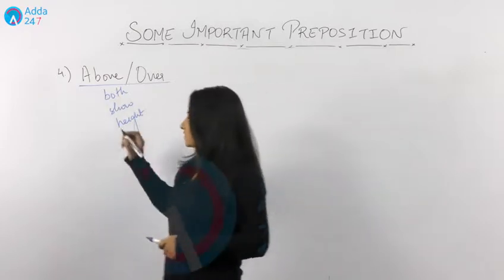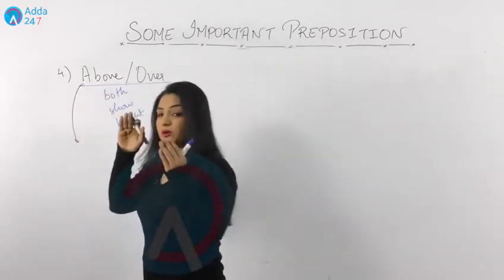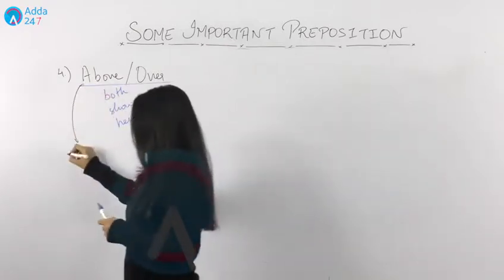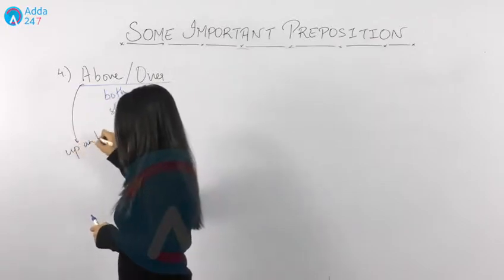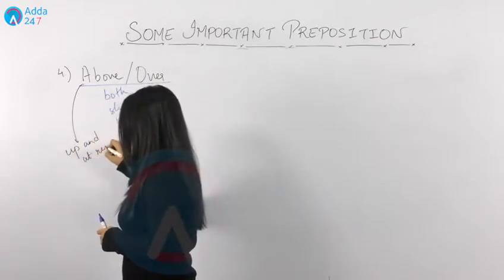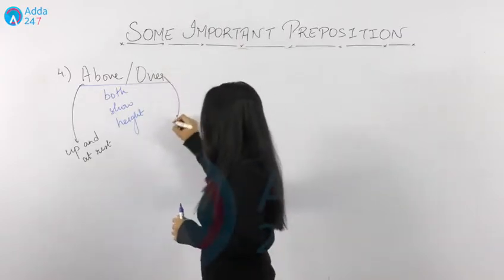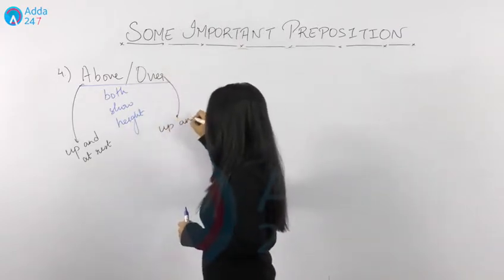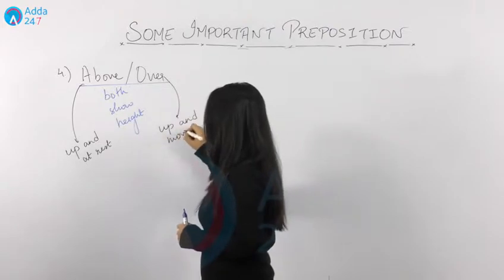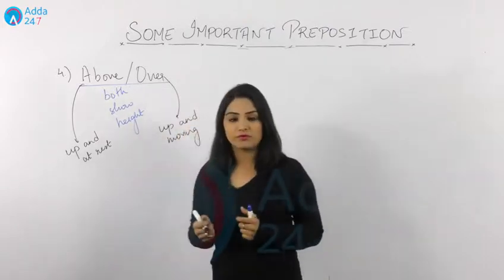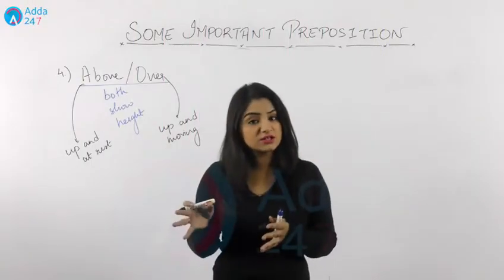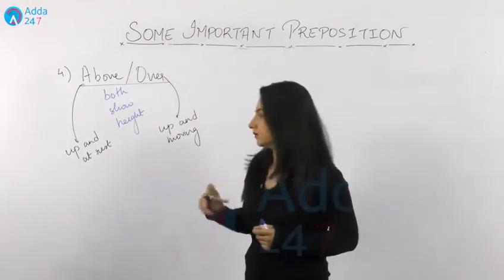Now see, if something is up and at rest, then you use above. If something is up and moving, then you use over with it.